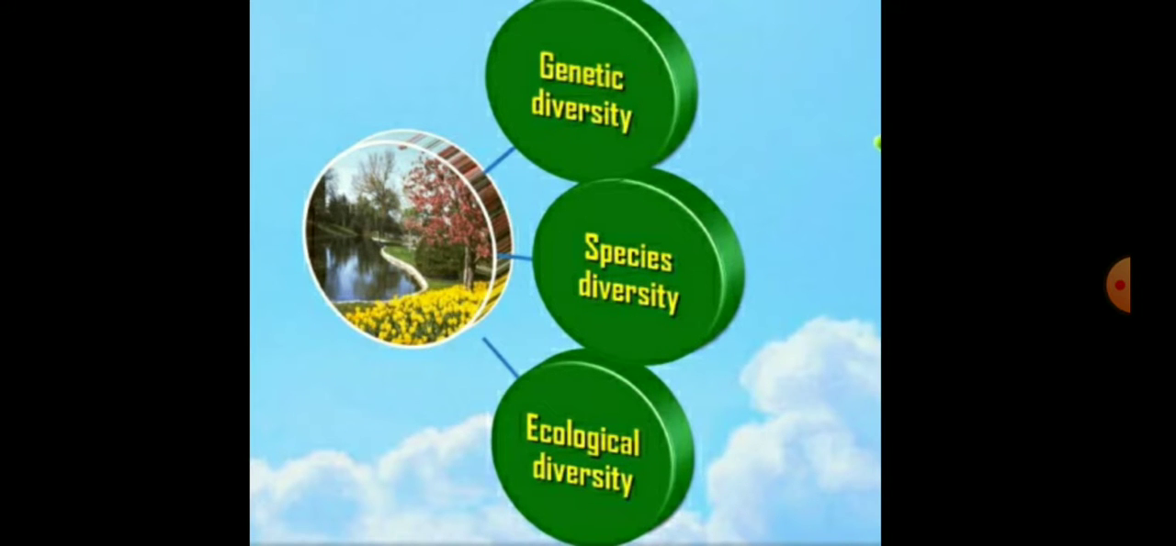There are three levels of biodiversity. Children, you can easily see in this picture. The first is genetic biodiversity, the second is species biodiversity, and the third is ecological biodiversity.